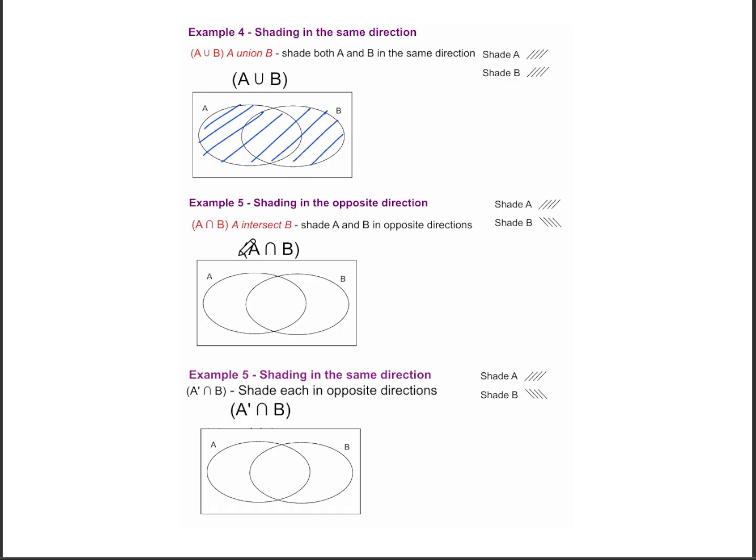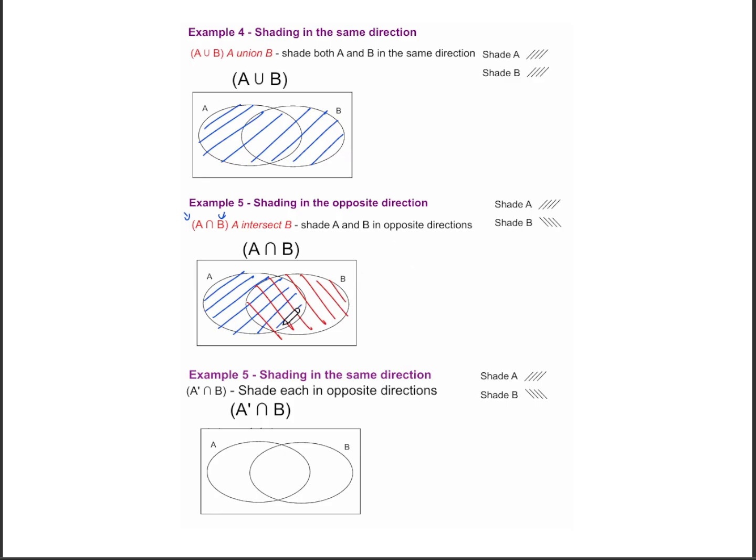Then we're told to shade A intersection B. We have an event A intersection event B, and we're supposed to shade that intersection. What that means is you have to shade A. I'm going to use different colors for this so you realize what's going on. I've shaded A right here, and now I'm shading the whole of B.